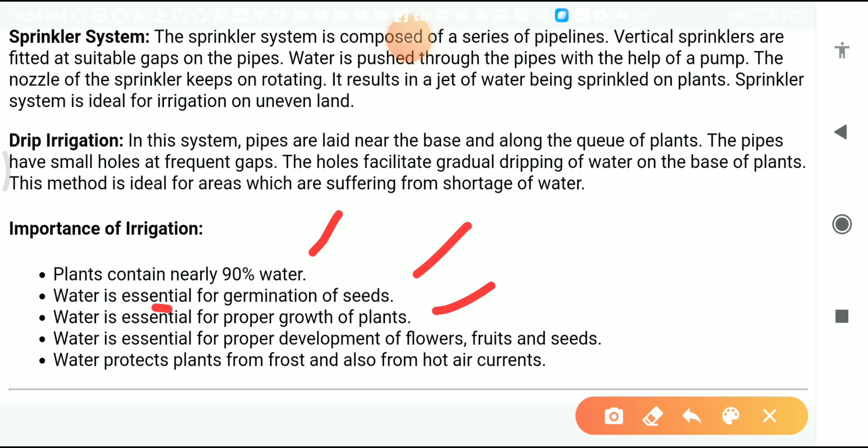Water helps in the proper development of flowers, fruits and seeds. Water protects plants from frost and also from hot air currents. Water plays a very important role in the development of crops. This is all about irrigation.